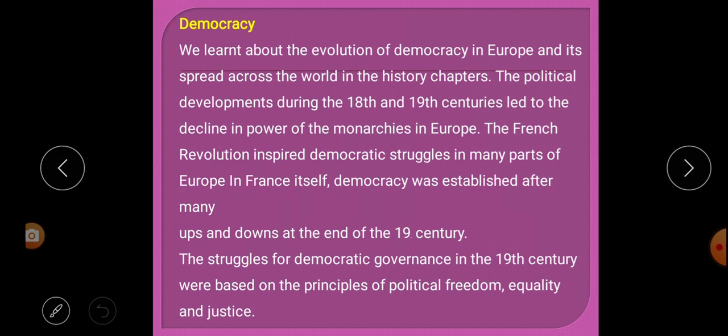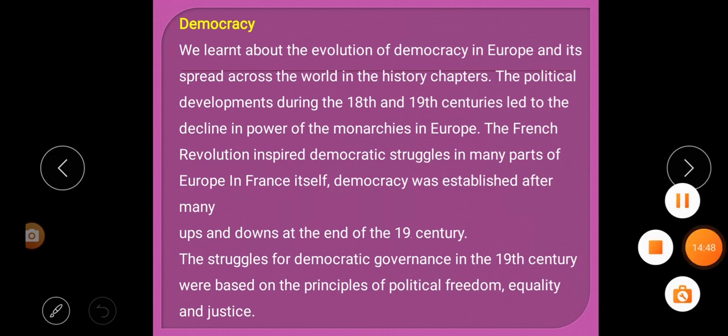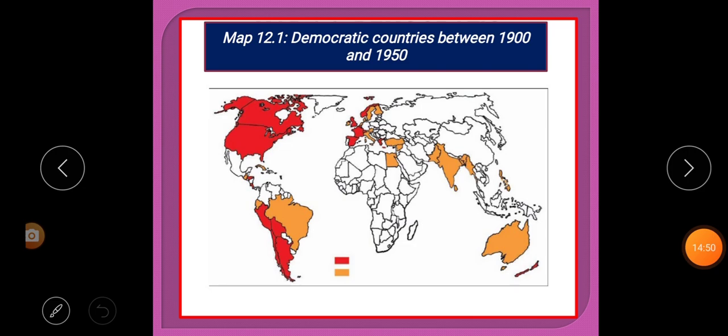The principles of political freedom, equality and justice. That means the struggle for democratic government in the 19th century was based on these principles.